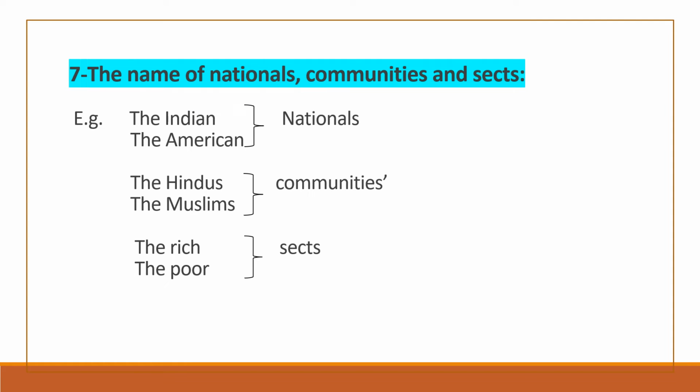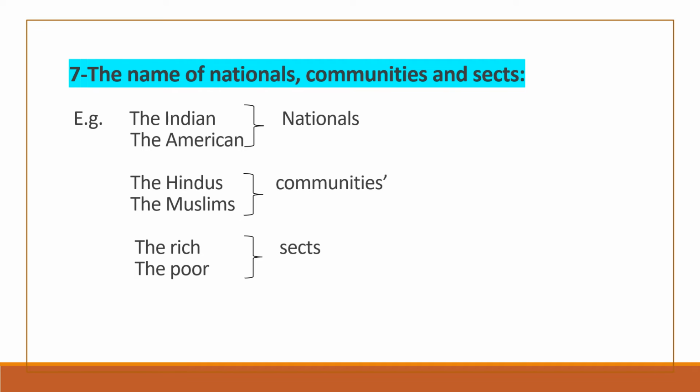Let's see the seventh point. The is used before the names of nationals, communities, and sects. When we are talking about a particular nation, or representing a particular nation or community or section of a society, then at that time we have to use the article the before them. For example, the Indian, the American. It means we are talking about Indian nationals, the people who belong to India, the things that belong to India. The American, the Hindus, the Muslims.